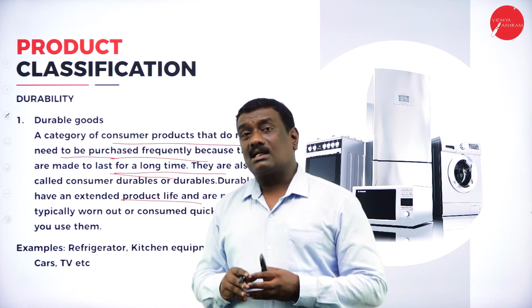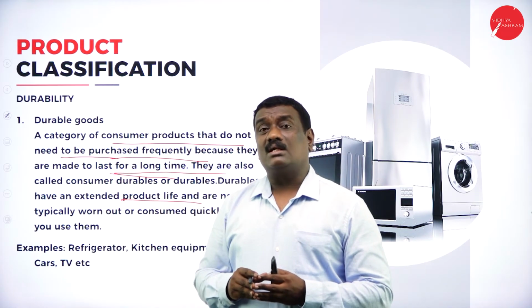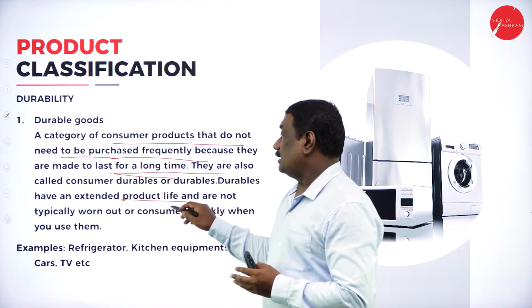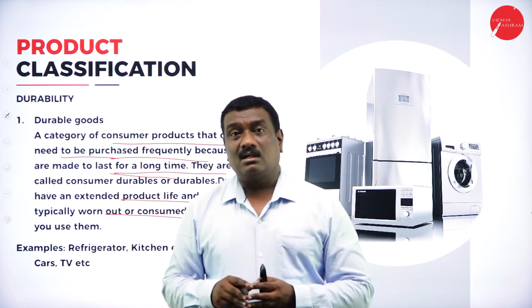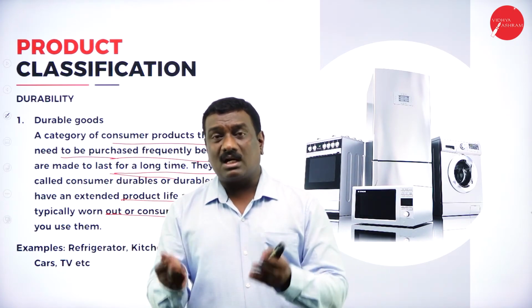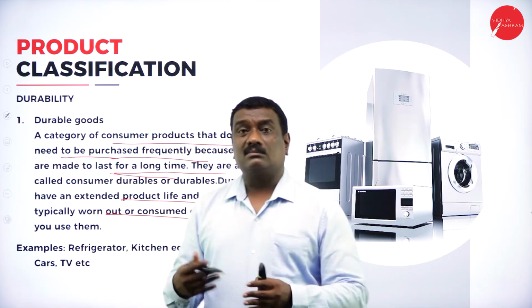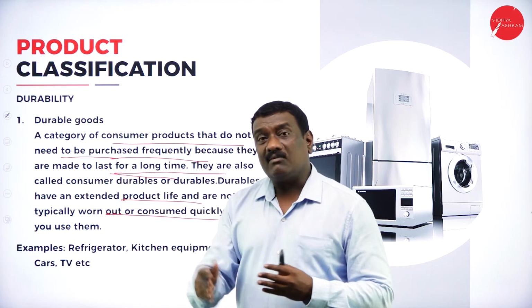So when you purchase a car, you can utilize it for another 10, 15, or 20 years, and sometimes it goes beyond that, and they are not typically worn out or consumed quickly as you use them. When you use your car, will it be used up fully, or come to the end of its life? No. It will have a long life.